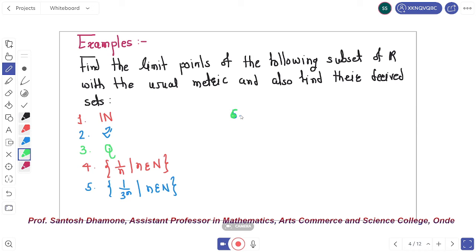This open ball does not contain any point of set N, the set of natural numbers. Therefore, this x is not a limit point of set N. We prove this theoretically as follows.